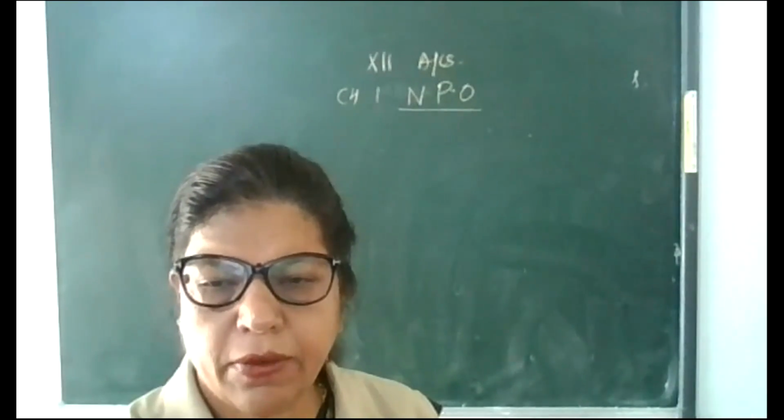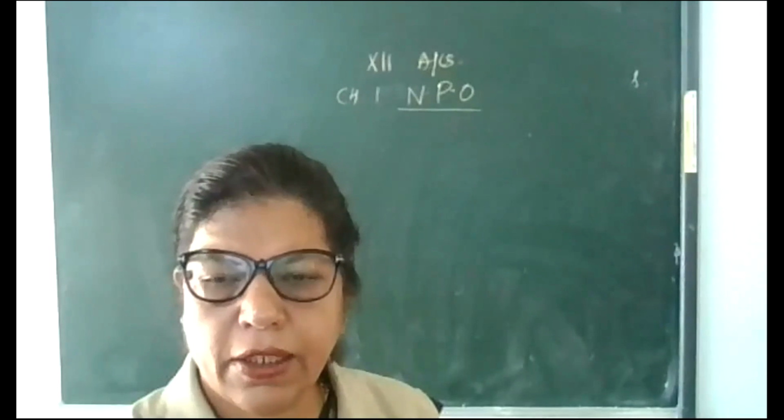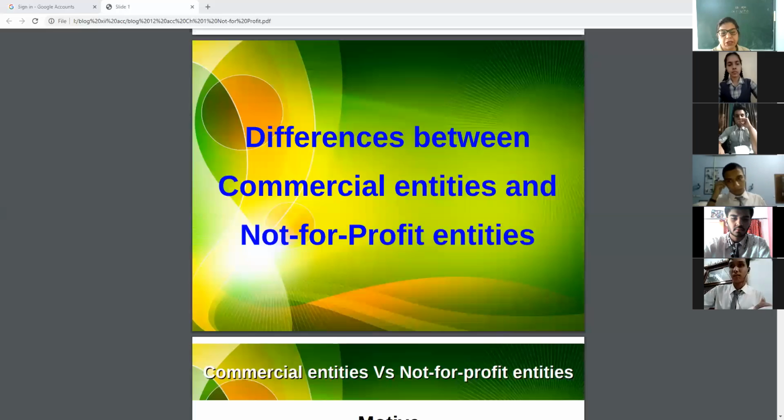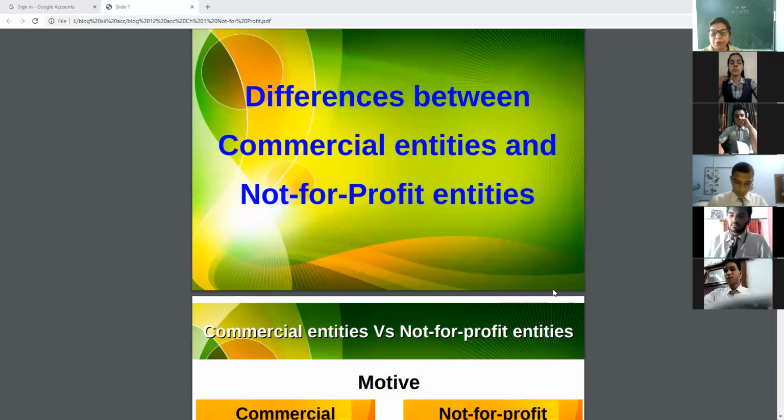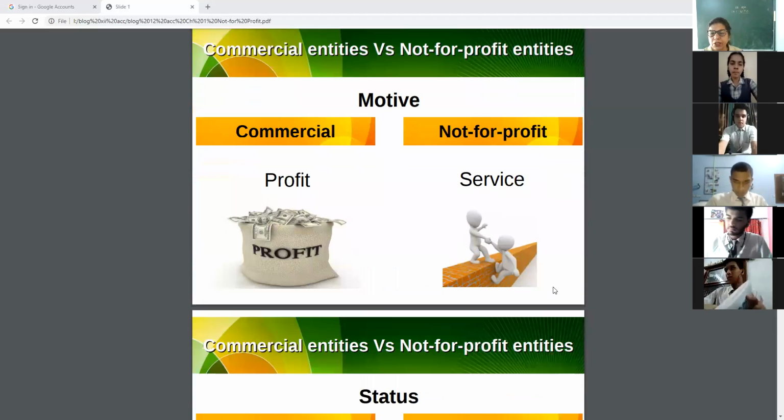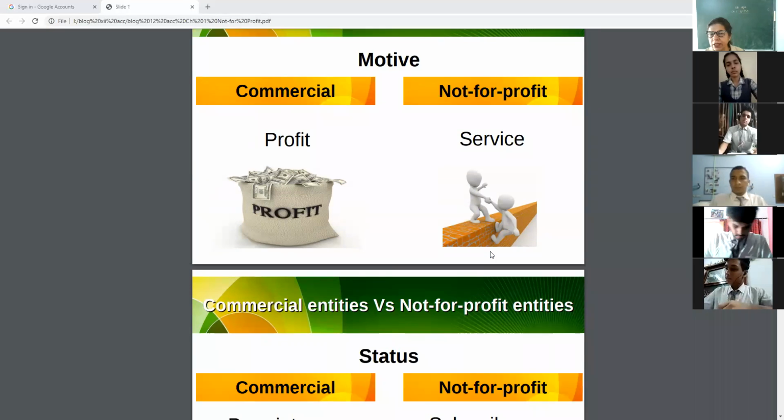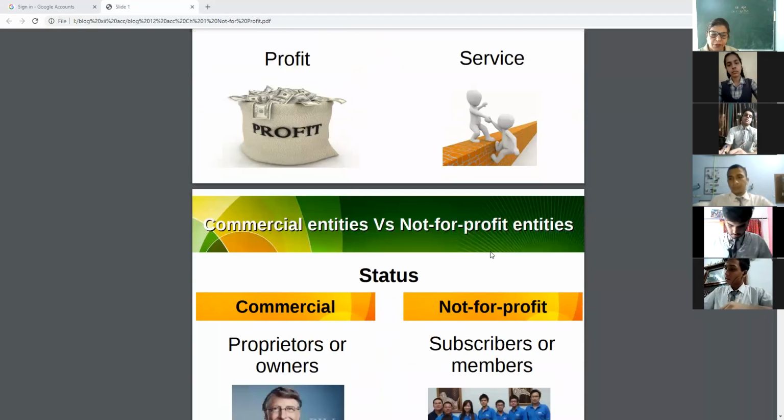See, the topic we can discuss is differences between commercial entities and non-profit entities. Differentiate between profit organization and non-profit organization. The main aim of profit organization is to earn profit, while non-profit organizations are providing services.